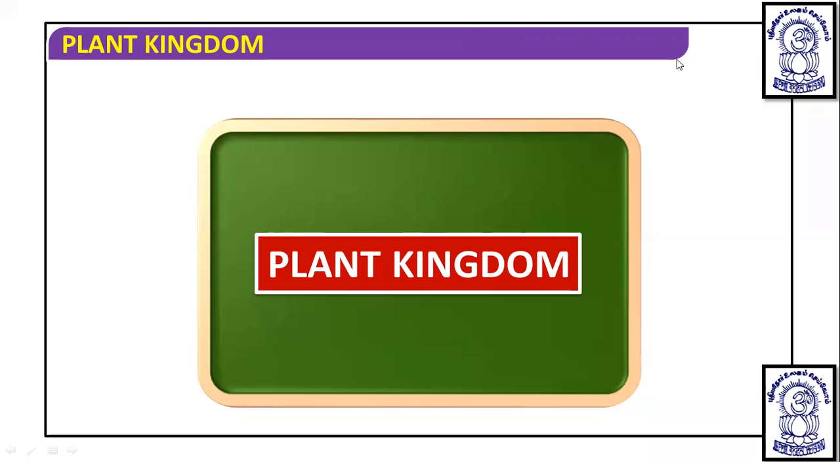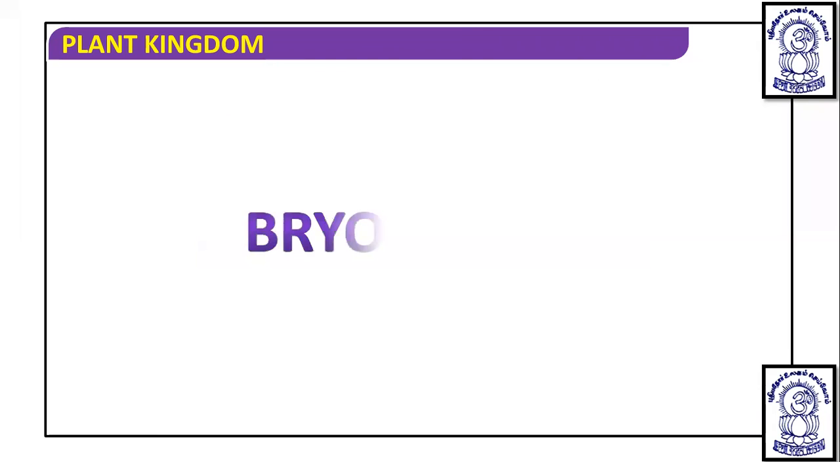Dear students, we are in a continuation of the chapter Plant Kingdom. In previous classes, we have already discussed algae and the different classification systems. In today's lecture, we are going to talk about bryophytes. Bryophytes are somewhat evolved plants compared to the algae.